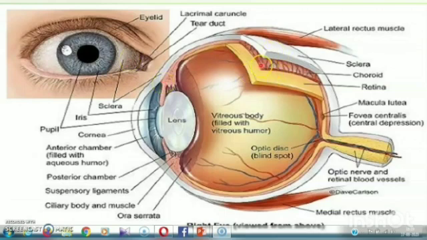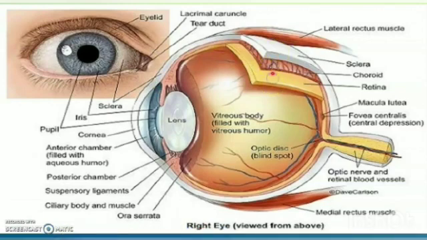Then the choroid, present between the sclera and retina, is richly supplied with blood vessels and provides nutrition to the eye. And the retina contains the photoreceptive cells where the image of the object is formed. Here in the front of the eye there is the cornea. The cornea also gives protection to the eye and can control the amount of light entering the eye.